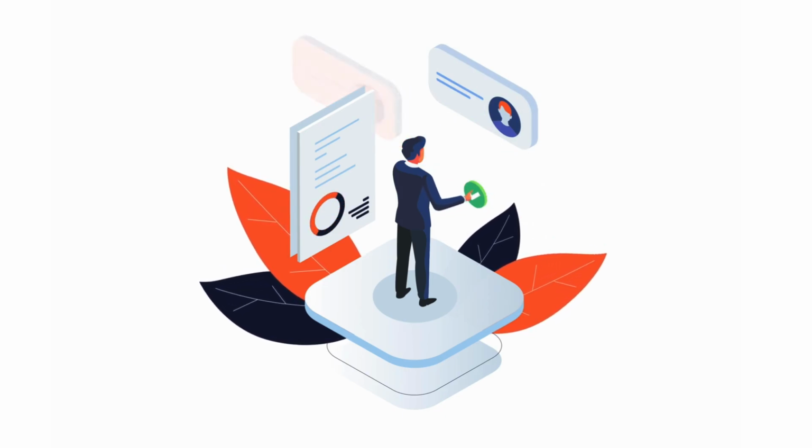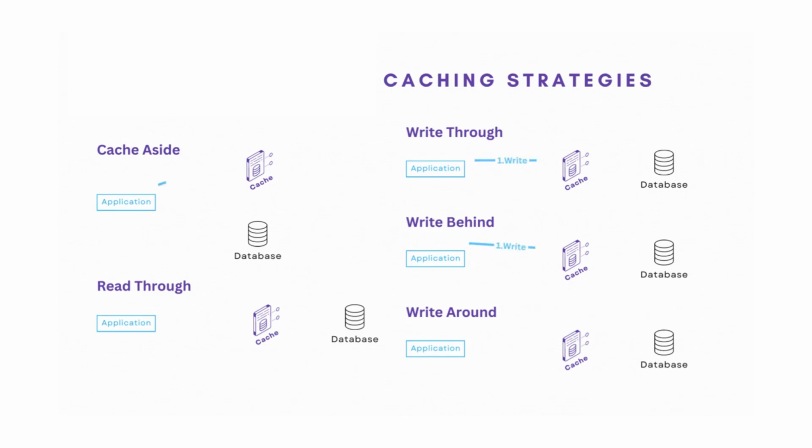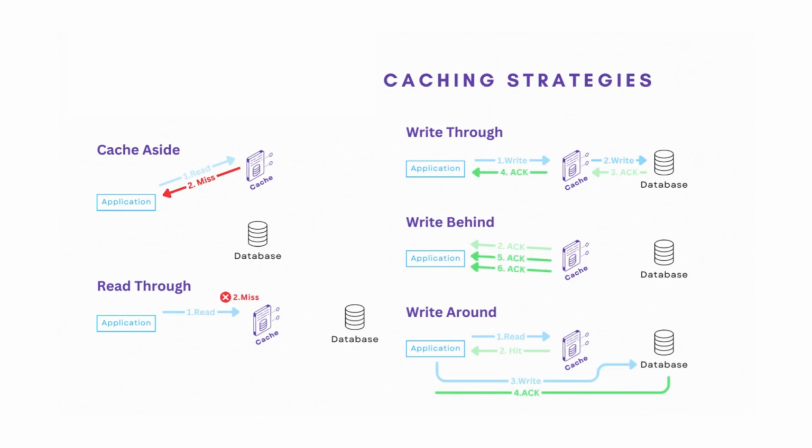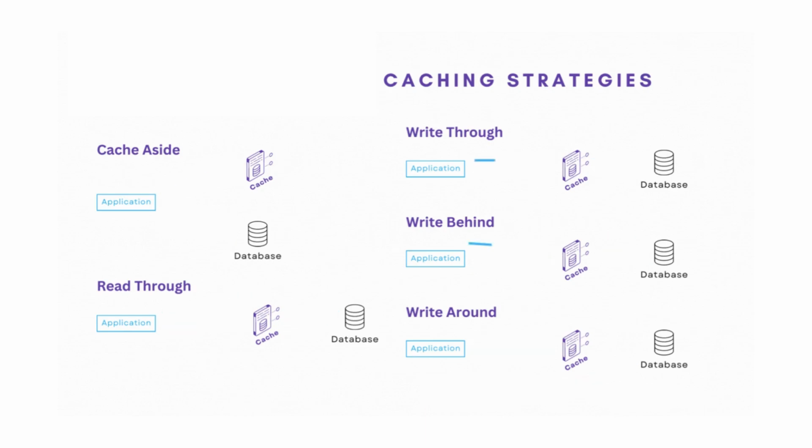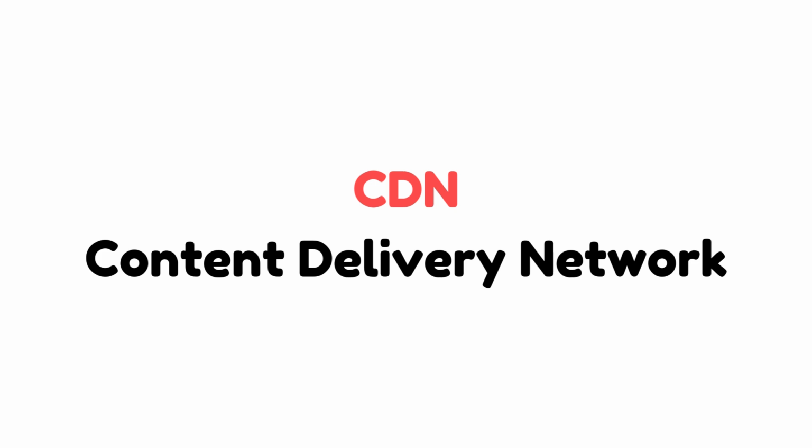There are different caching strategies and eviction policies, which determine what data gets cached and how long it stays there. It's a whole optimization game in itself. Wow, caching is more nuanced than I initially thought. Definitely worthy of its own deep dive sometime. But for now, I'm curious about another concept the article mentioned, CDNs.